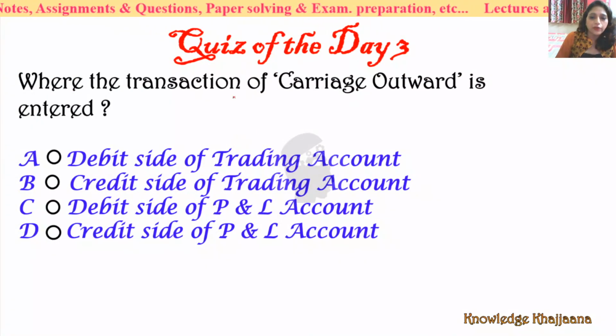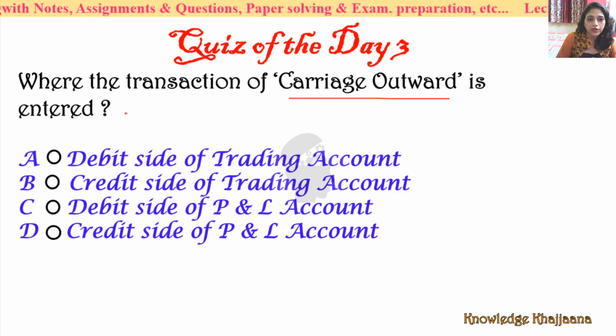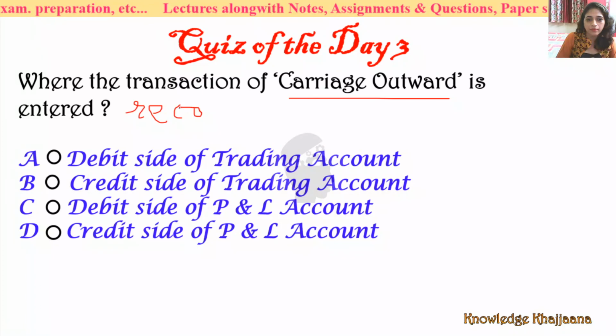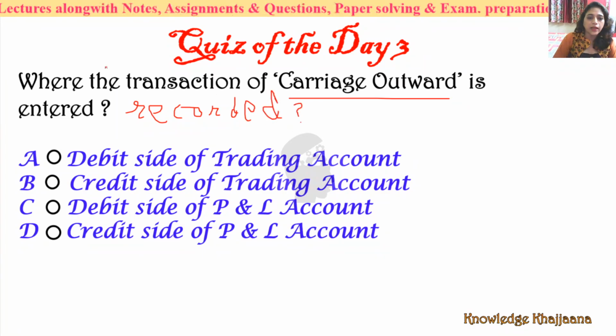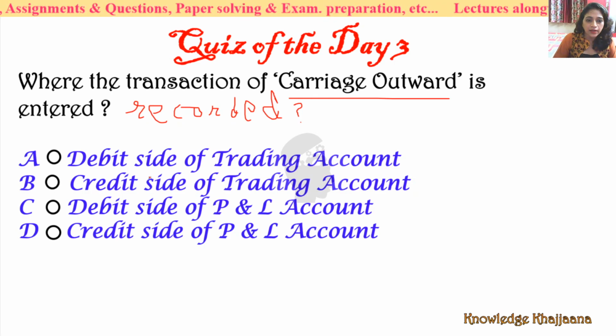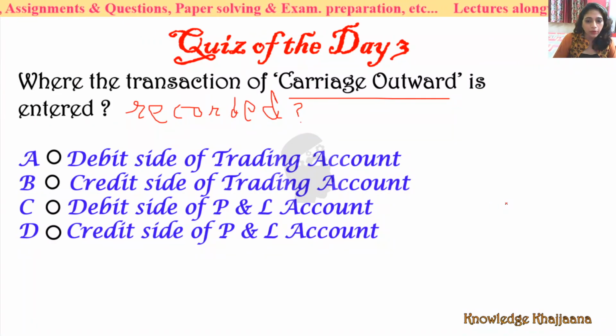So, the quiz of the day: where is the transaction of carriage outward recorded? Carriage outward is recorded either at the debit side of the trading account, the credit side of the trading account, the debit side of the profit and loss account, or the credit side of the profit and loss account. You have to give me the answer.